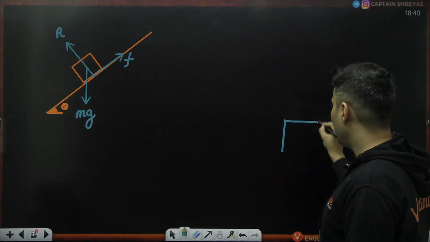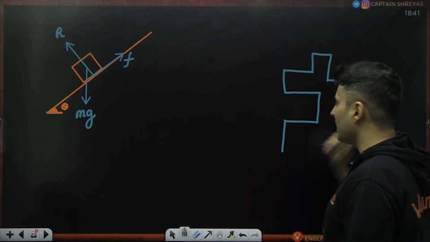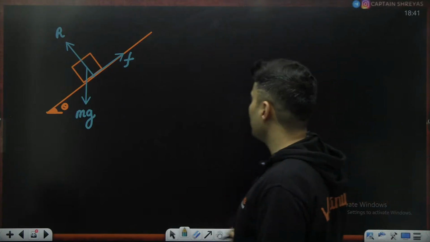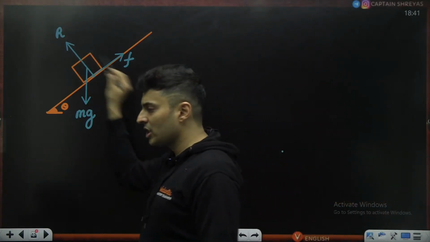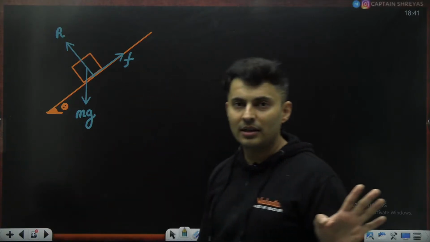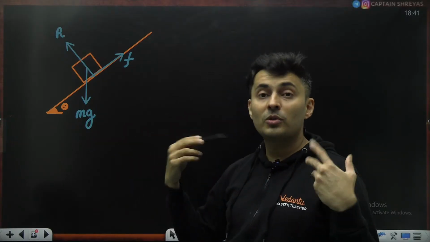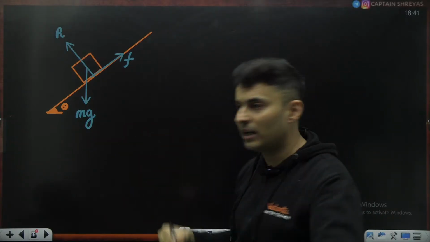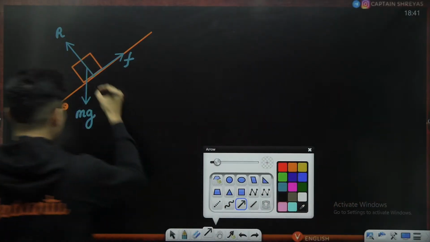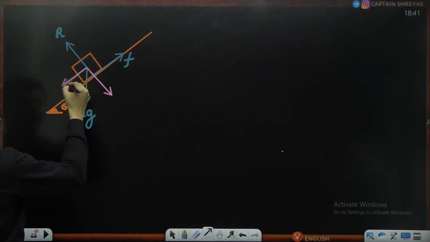So up, right, left, like this, if it is there, then things are easy. That means every angle should be perpendicular. So already I see this reaction and friction are perpendicular to each other, so do not do anything to it. This mg fellow is at a weird angle, so splitting that will be the smart move. So mg, I will split it up into two parts. I can say mg is composed of one force here and the other force here.